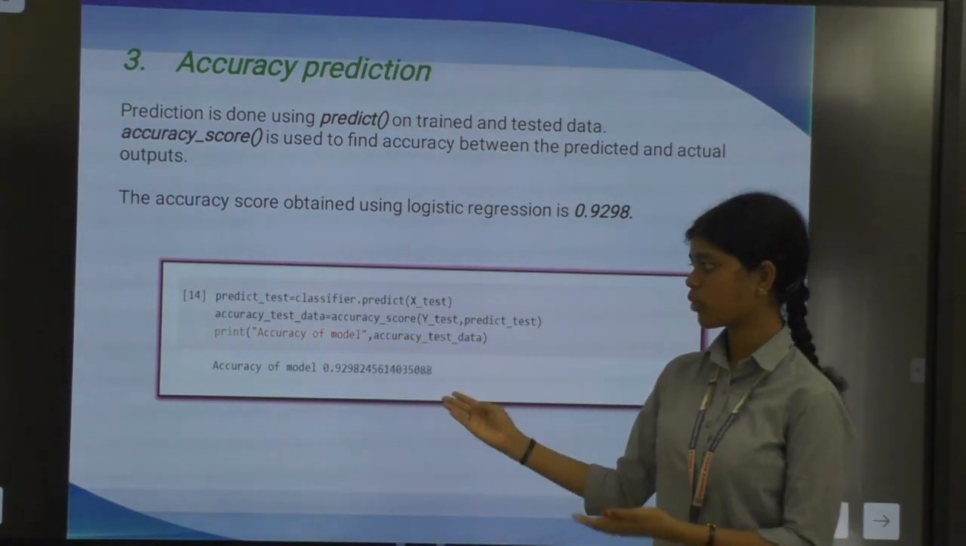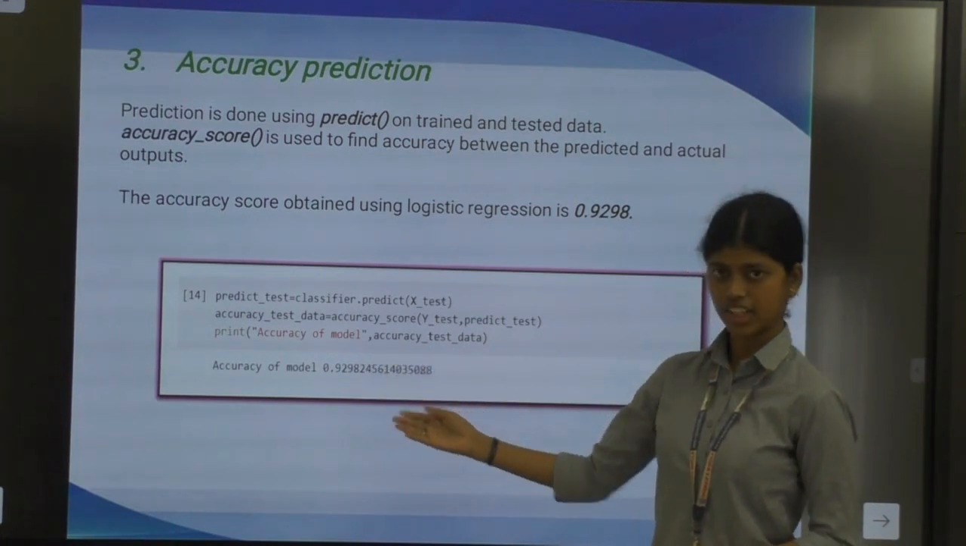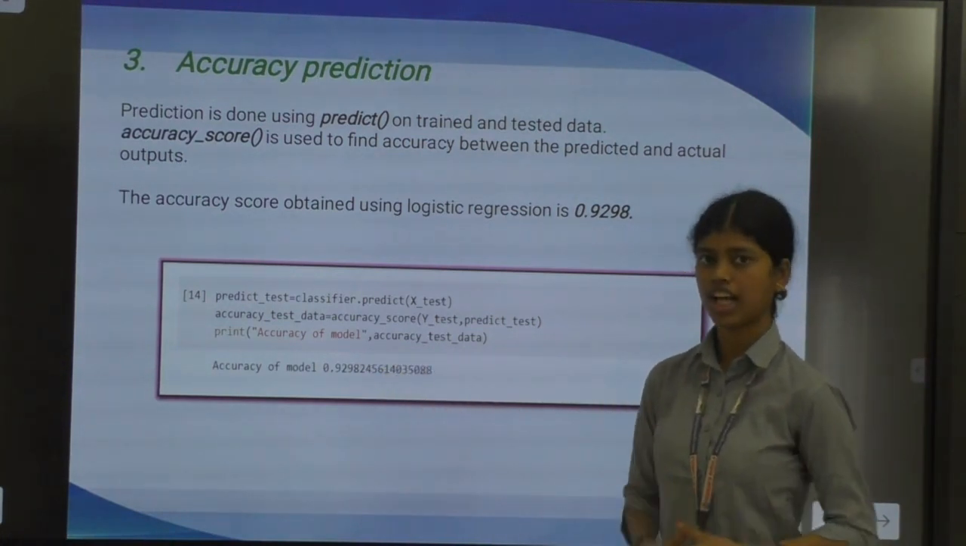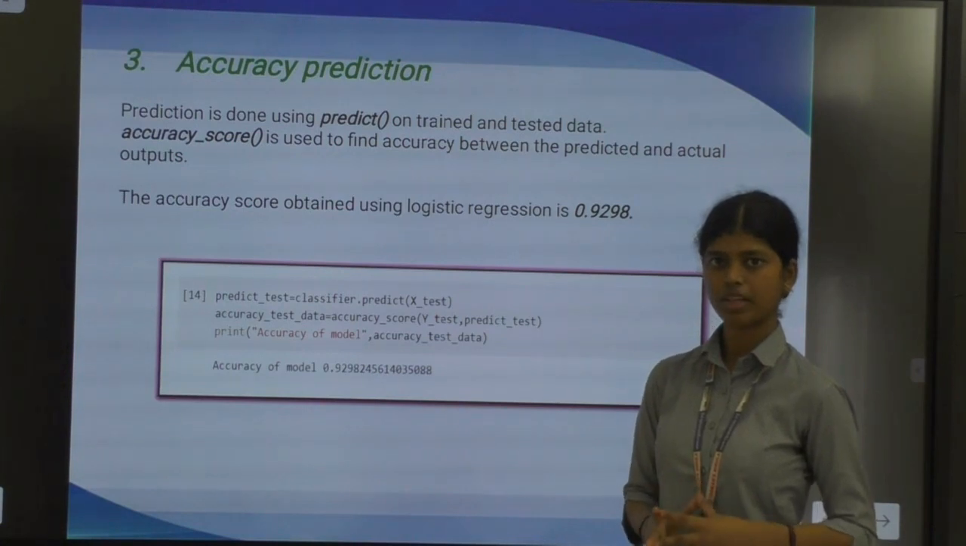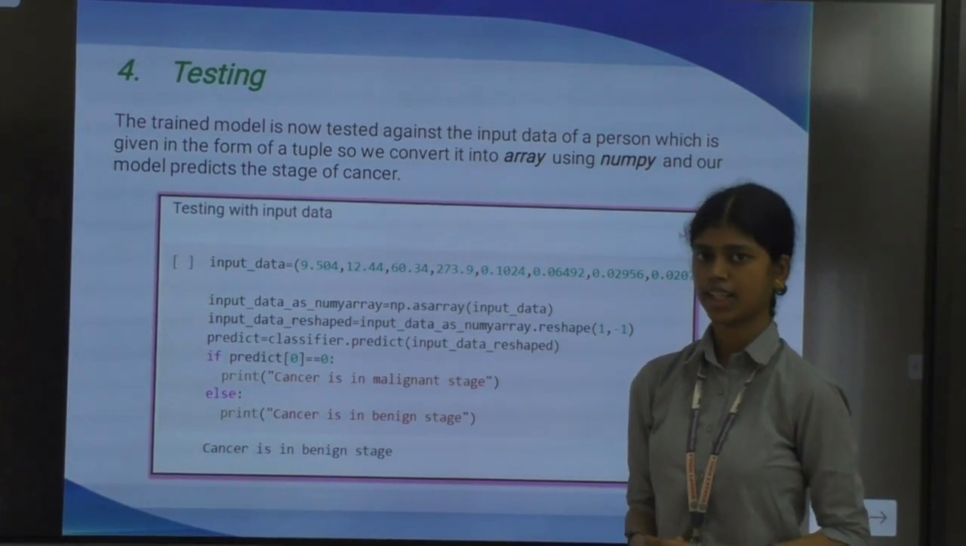As we can see, our model resulted in an accuracy of 0.9298. This indicates that our model has a very good probability of determining the exact stage of the cancer. Testing. Now our model is trained and tested and is ready to be used.